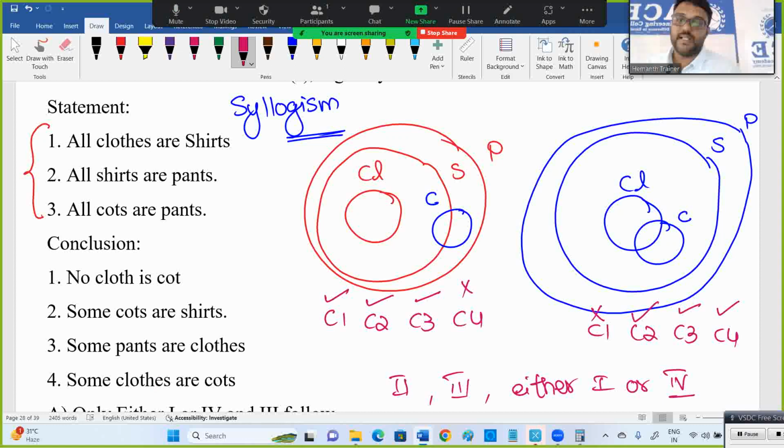But as per this, yes, okay, I'll cross check again. So, cloth and coat, right? So fine. All coats are pants. All cloths are pants. Either one or four, sure, no problem. Now think about the second and third one.